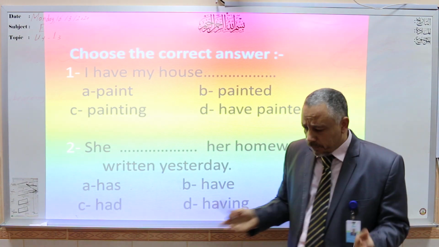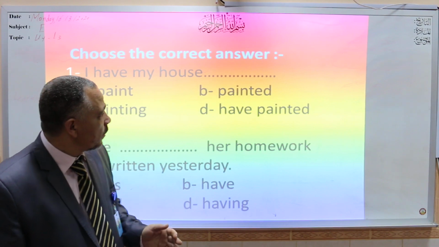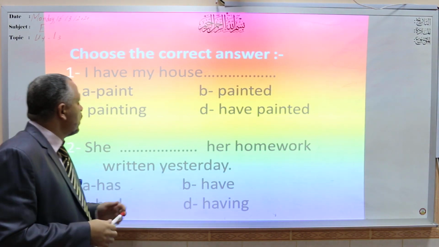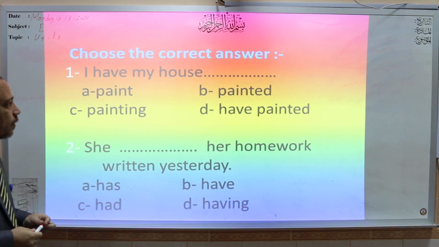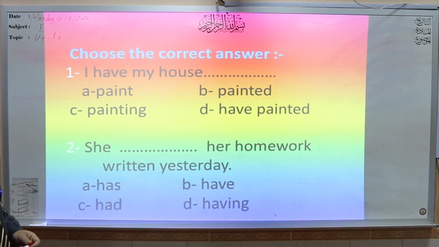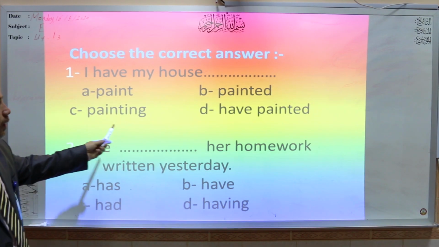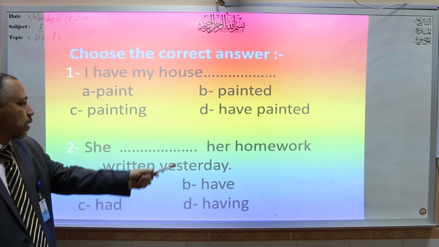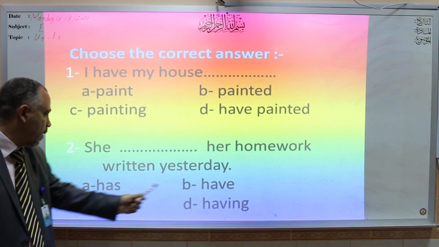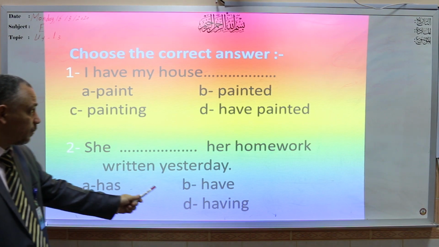Now, after we learn the use of the causative form, read this sentence and try to choose the correct answer. I have my house ___: paint, painted, painting, have painted. Number 2, she ___ her homework written yesterday: has, had, have, having.